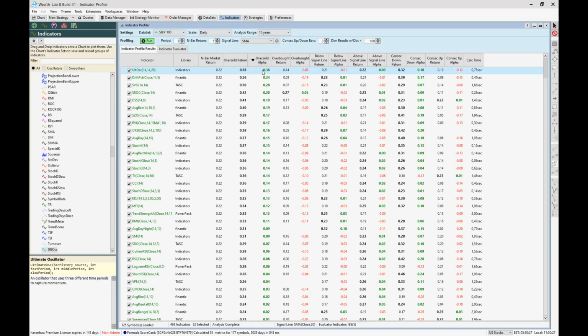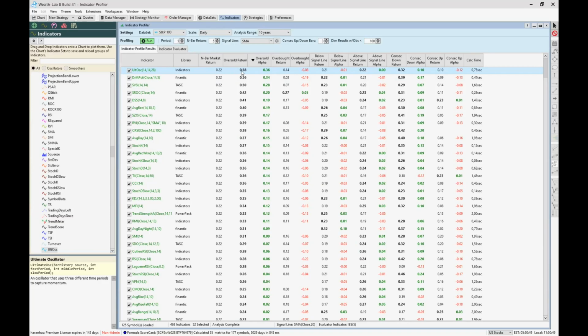And what you can see here is the alpha from this indicator, the ultimate oscillator. The return of the indicator in this given period of 5 days is 0.58, but the 0.58 includes the market performance.